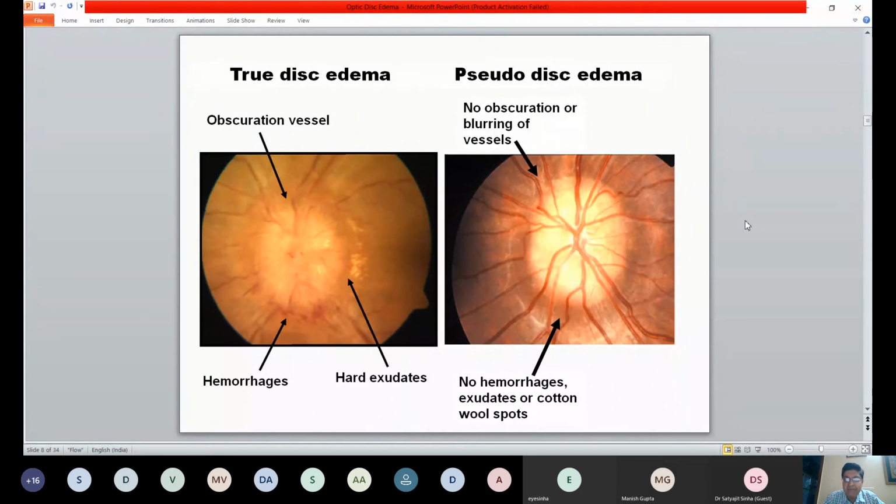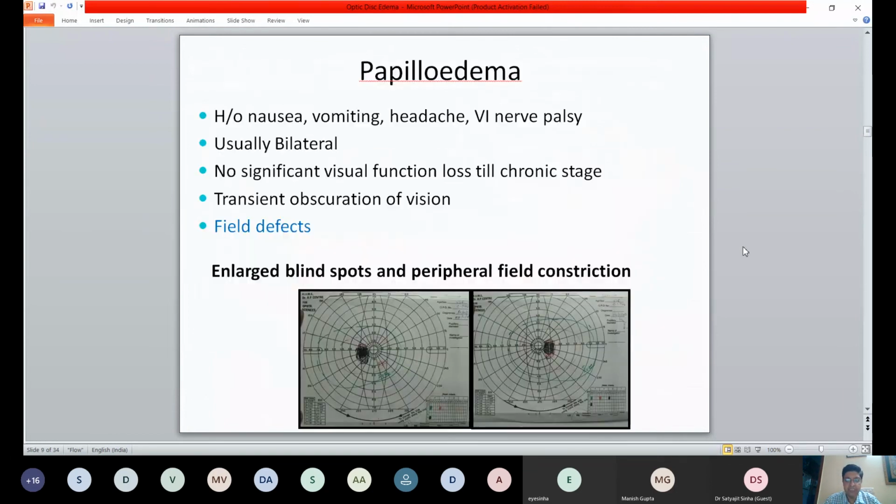You need to look at elevations of the disc and the elevation of the disc moving further away from the margin of the disc. And like in this case, you can see that there is no obscuration or blurring of the vessels. There are no hemorrhages, exudates, or cortical spots. Whereas in this photograph here, you can see that the vessels are obscured. There is a lot of exudates. There are hemorrhages here. There are hard exudates as it goes towards the macula. So these are key features to differentiate true from a pseudodiscedema.